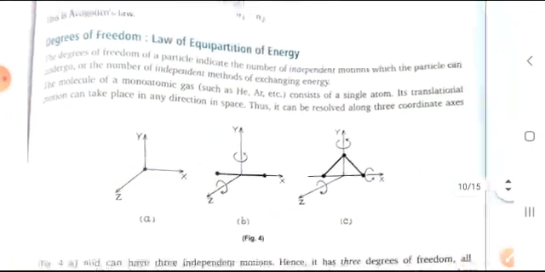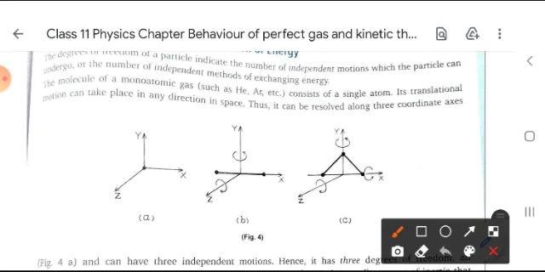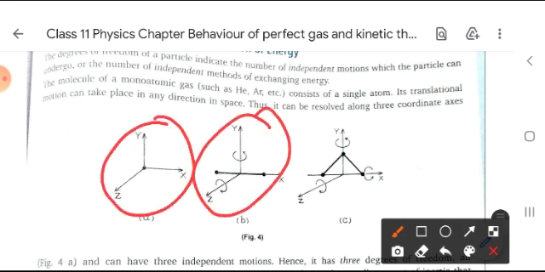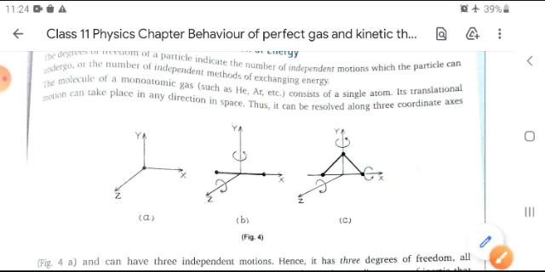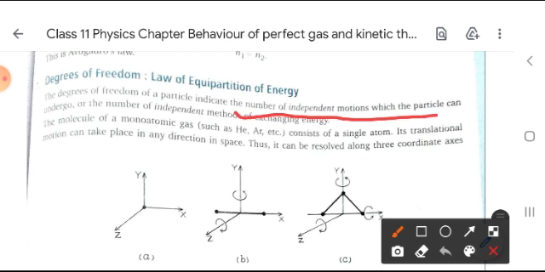Now degree of freedom. What is degree of freedom? This diagram shows monoatomic, this diagram diatomic, and this diagram triatomic. The degree of freedom of a particle indicates the number of independent motions which the particle can undergo, or the number of independent methods of exchanging energy.